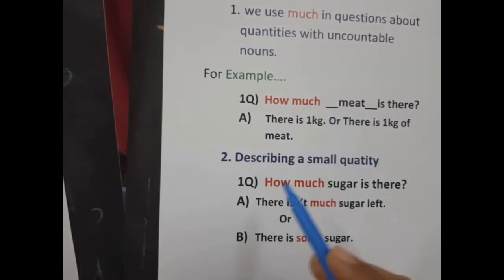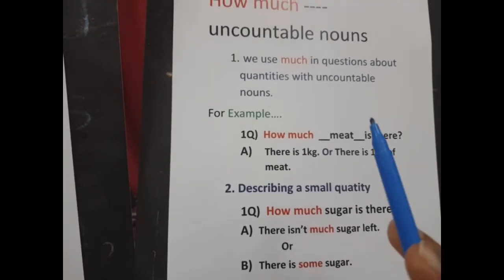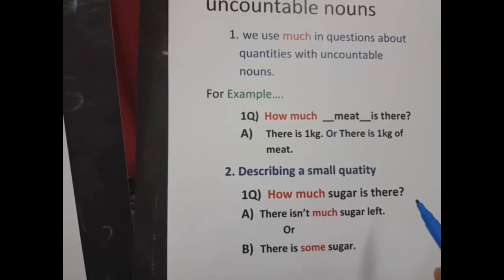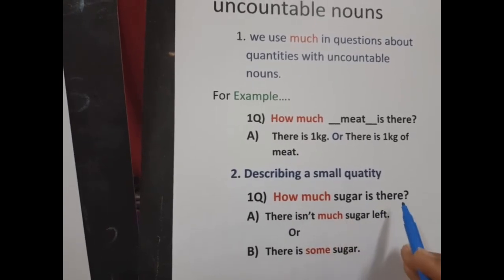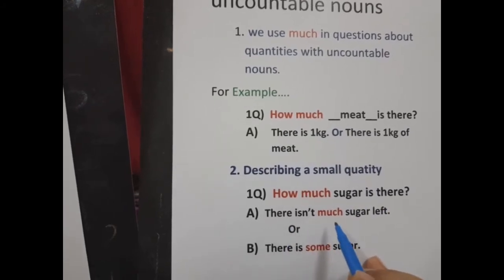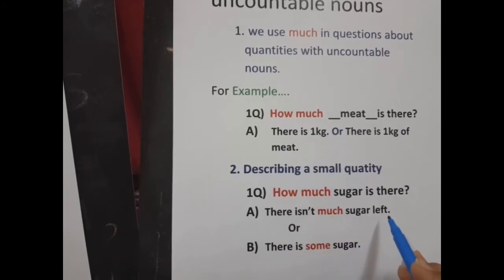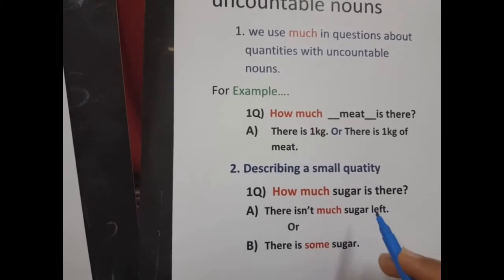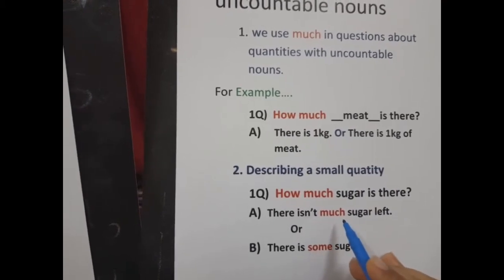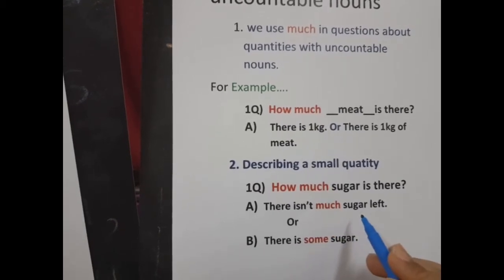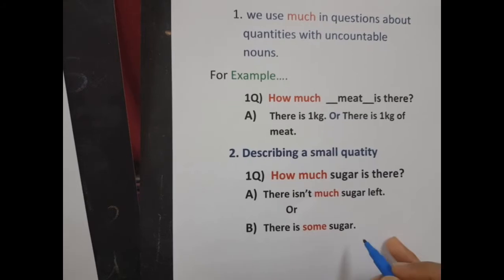And describing a small quantity with how much, like how much sugar is there? Here we are using the helping verb is. There isn't much sugar left. When you have a small quantity and you don't know its measurement, you use the word much. There isn't much sugar. Or you say there is some sugar.